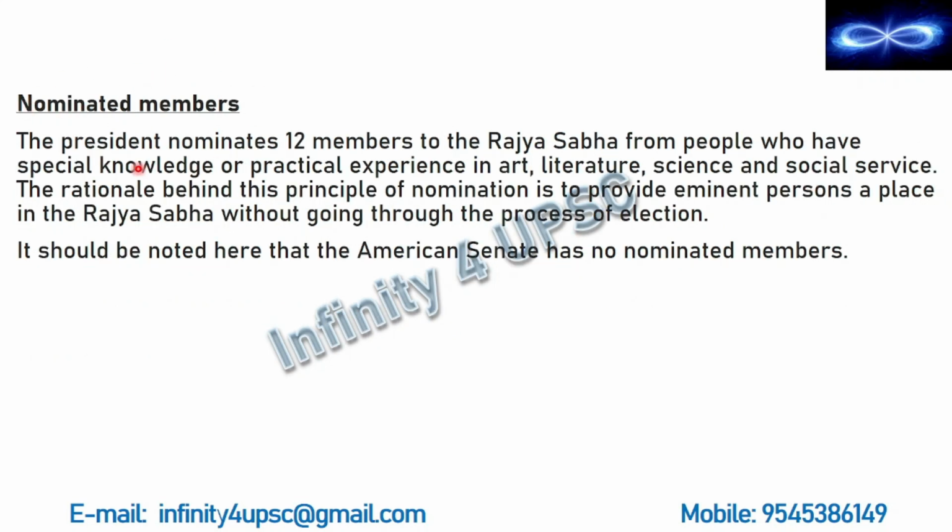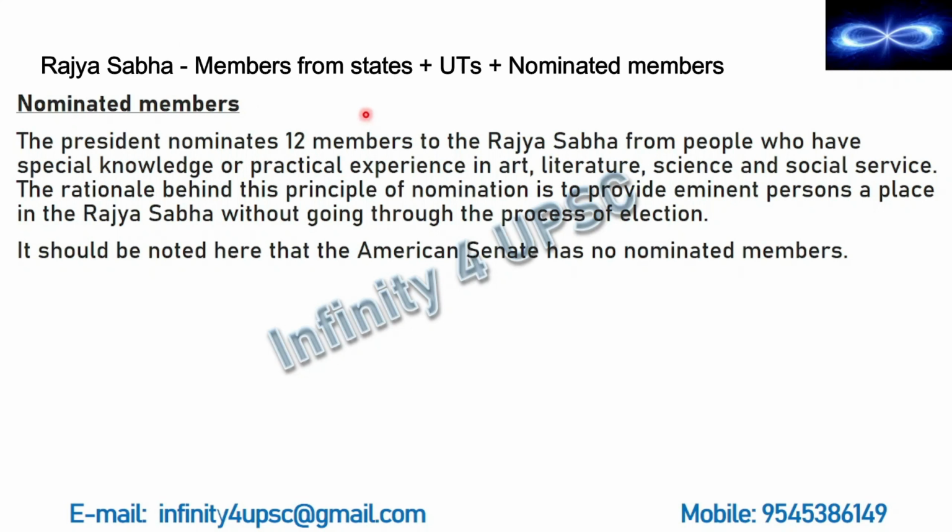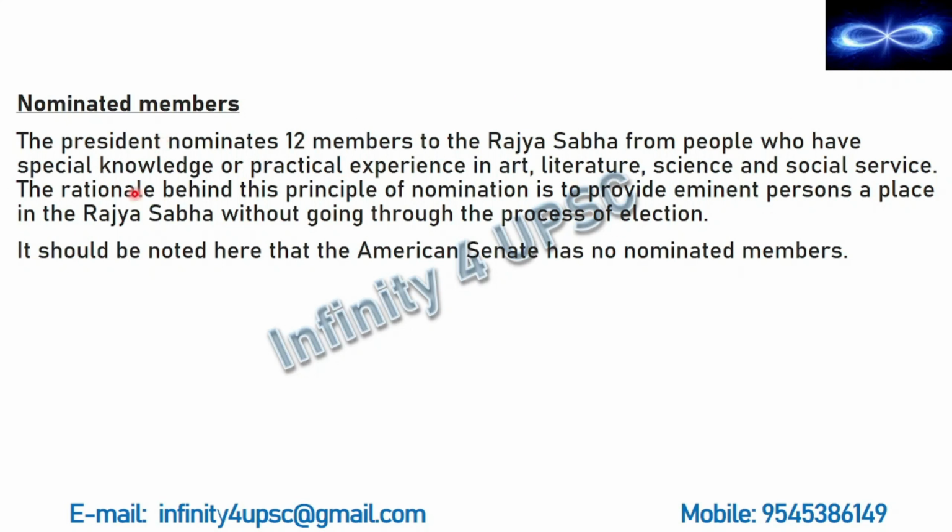Next, nominated members. We have seen that in Rajya Sabha, we have got members from states, members from union territories and some members are nominated. So who are nominated? 12 members are nominated, and those are the people who have got special knowledge or practical experience in these fields. Which are these fields? Art, literature, science, social service. Once again, art, literature, science and social service.